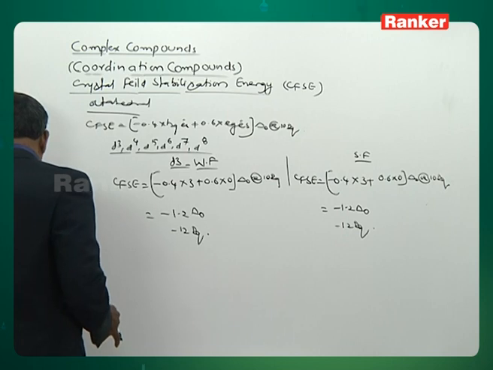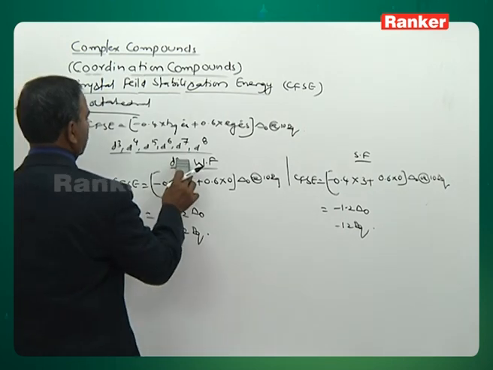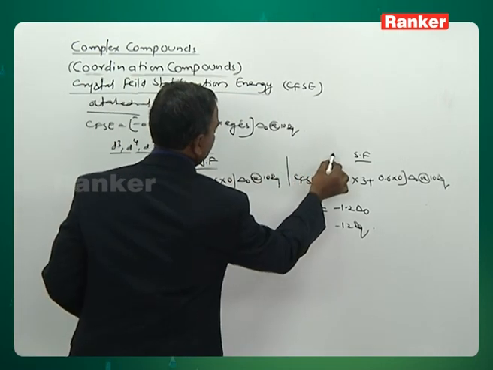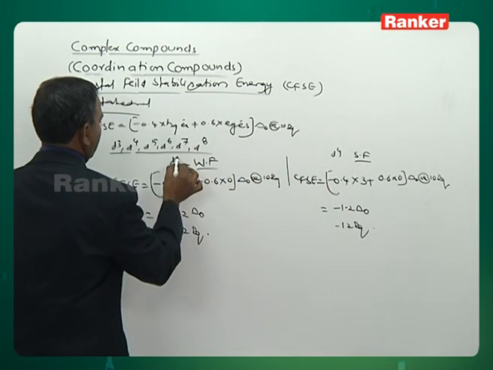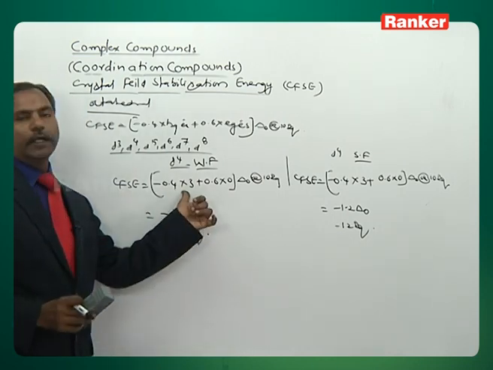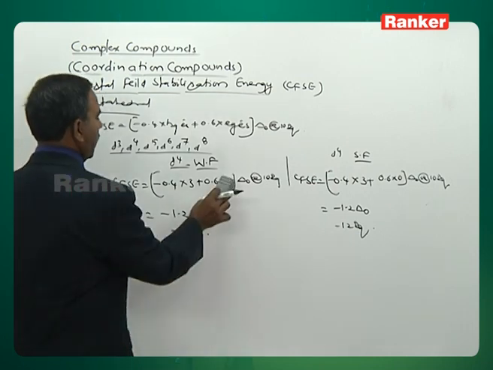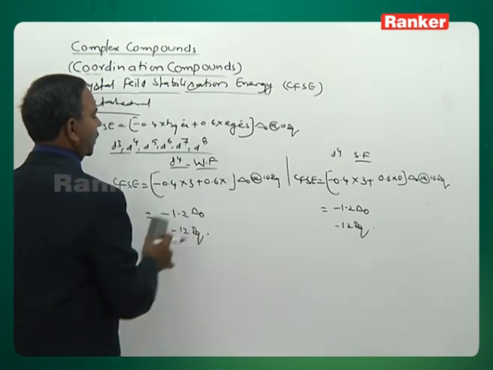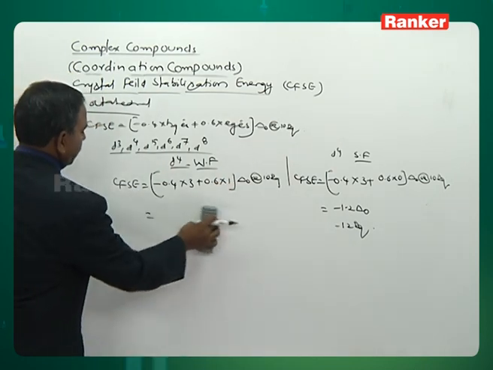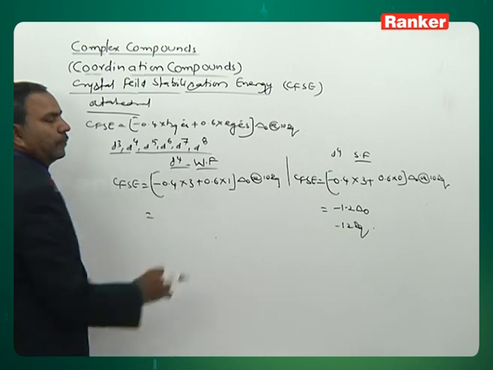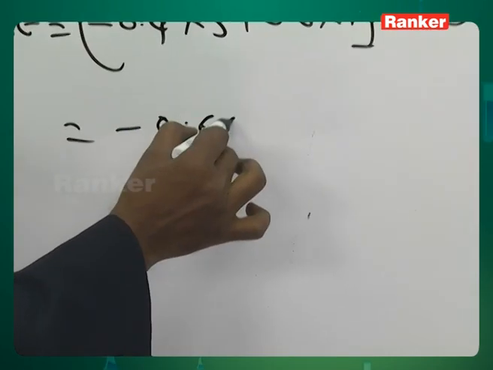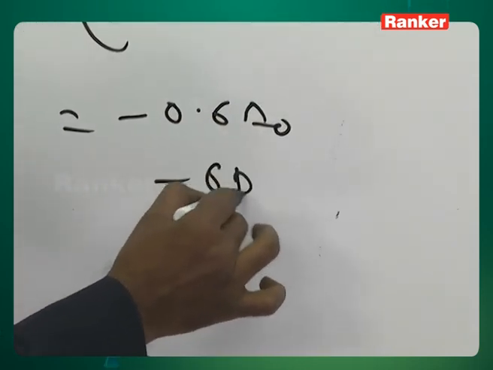d4, weak field and strong field. The distribution you should know. In the weak field, t2g3 and eg1. Now check the value: 4 into 3 is 12, minus 6. Therefore, it is minus 0.6 delta O or minus 6 Dq.